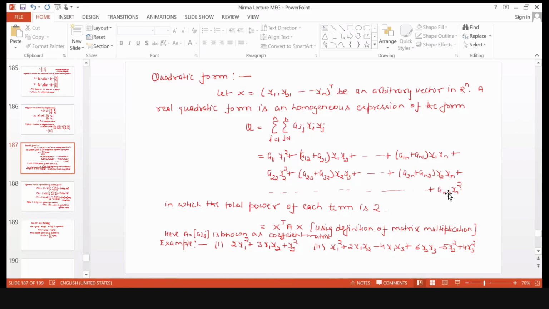And what about A12 or A21 as per this criteria?